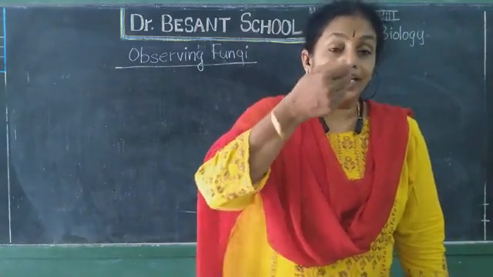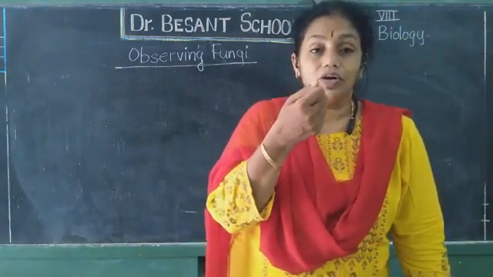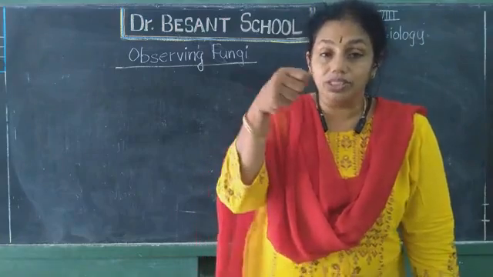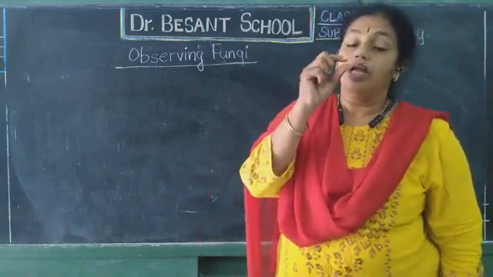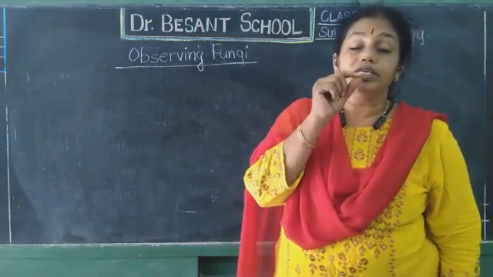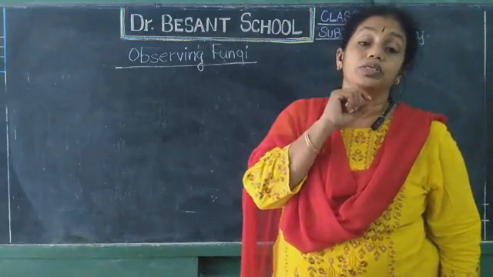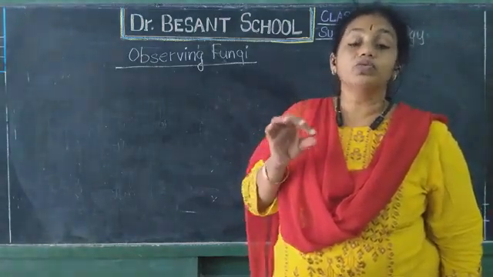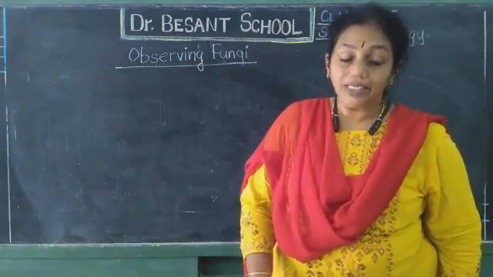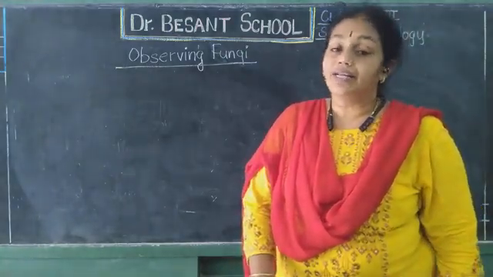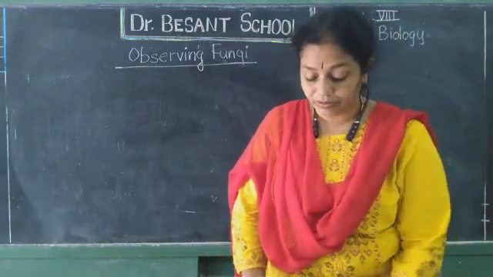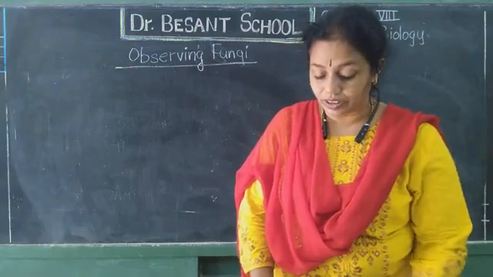Okay, children. So like this you can do it at home, but when you are doing this, you can see carefully, you can take any lens. If you have a magnifying lens at home, with the help of that you can see small ball-like structures in that powder, and those are the sporangia, which in turn contain small spores. So when you come to the school, we can carry out this activity and observe all these under the microscope. As you cannot come, we simply write the activity in the notebooks and we can see it at home. Once you come to the school, we can carry it out in the school.